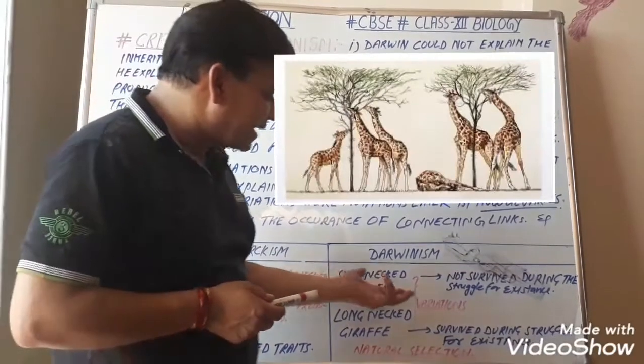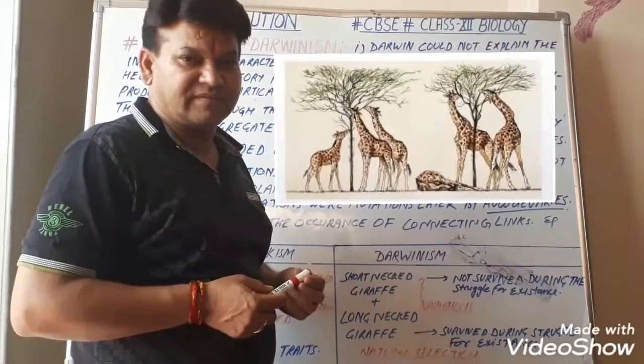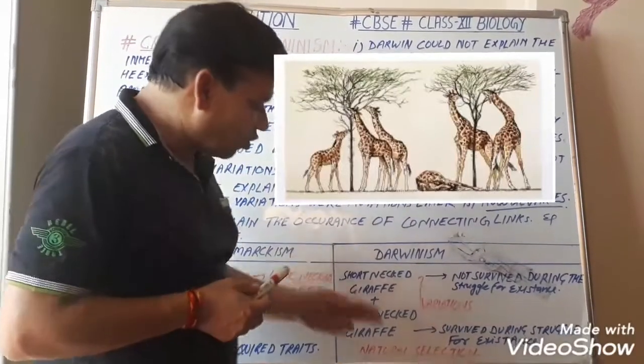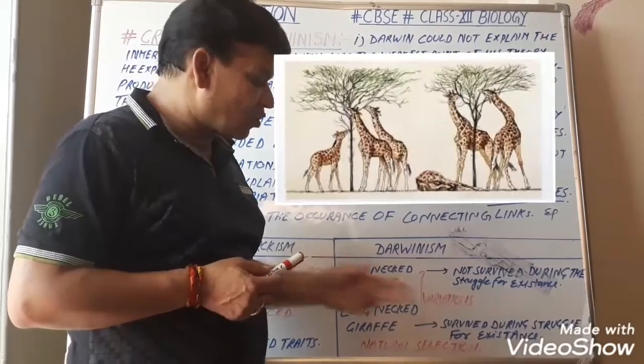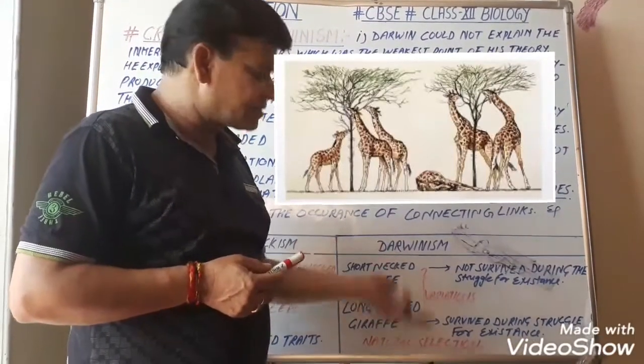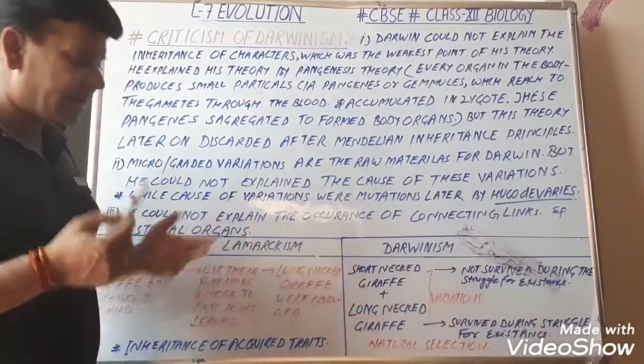But the short-necked giraffes did not survive during this struggle, and they died. Only long-necked giraffes could survive because they could easily eat the leaves of the long plants. Now, this is the main difference between both.